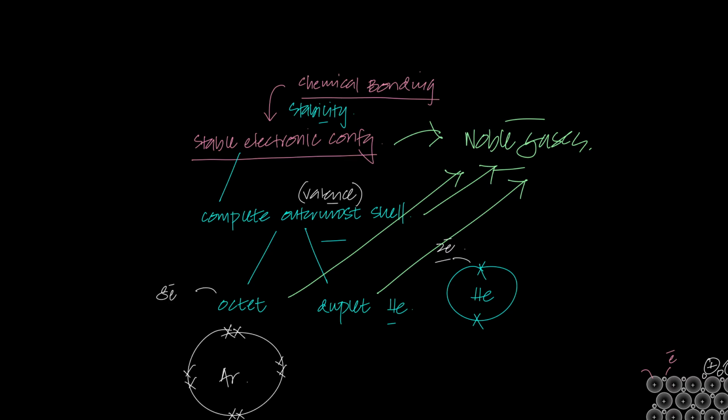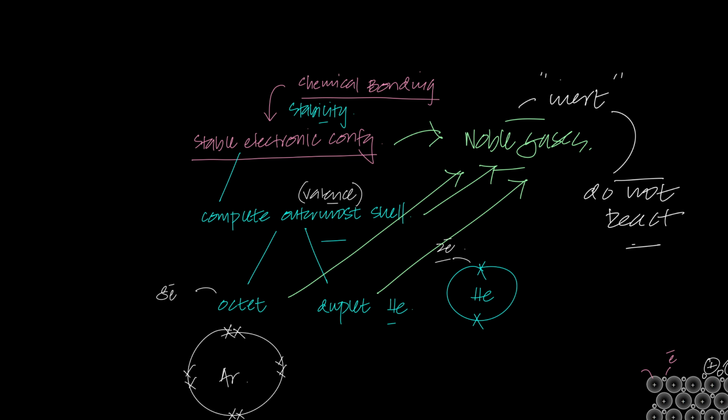That's why we call noble gases inert. Why do we call noble gases inert? Because they do not react. What is meant by inert? Inert means they don't react. If I'm saying noble gases are inert, the word inert basically refers to noble gases not reacting. And why do they not react? Because they already have a stable electronic configuration. They're not going to react and undergo chemical bonding.